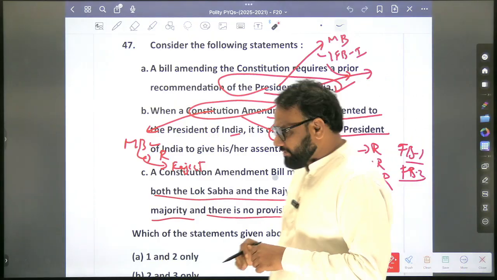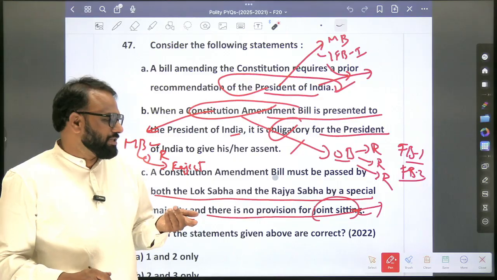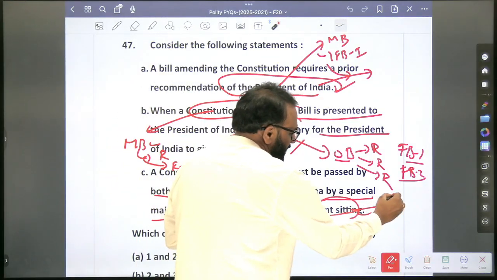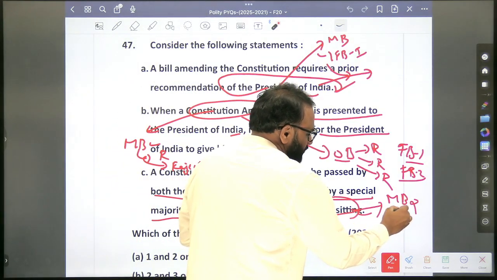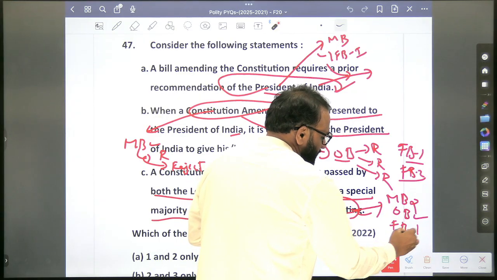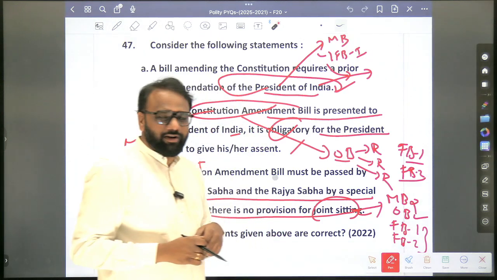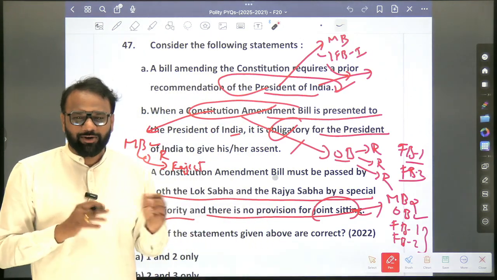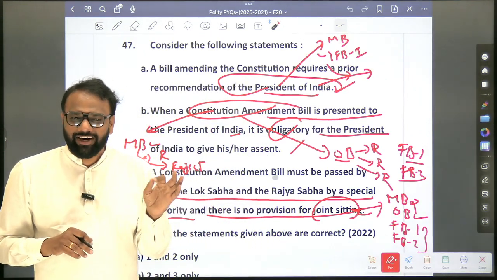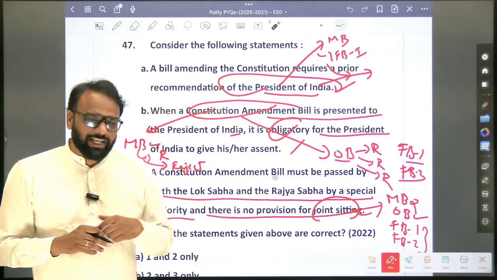Now here itself you will write: then the provision of joint sitting is possible in which kind of bills? In case of money bill, is it possible? No. In case of ordinary bill, is it possible? Yes. In case of Finance Bill 1, is it possible? Finance Bill 2, you have to tell me, because I read it a very long time back. Now you have to tell me whether it is right or wrong: in case of Finance Bill 1 and Finance Bill 2, whether joint sitting is possible or not.